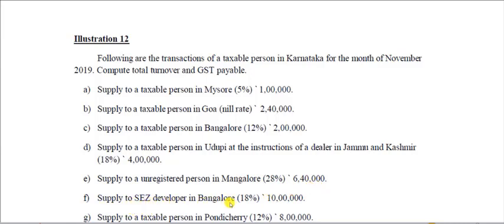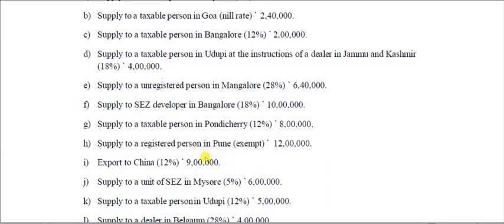Supply to SEZ developer in Bangalore. We know whenever you supply something to an SEZ unit, it will be deemed to be an export. So deemed export means zero rated supply. Supply to a taxable person in Pondicherry, union territory outside Karnataka, IGST will be applicable.